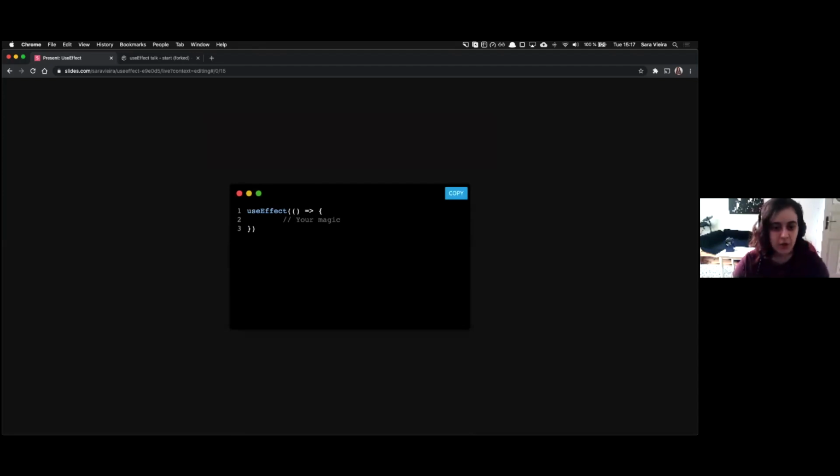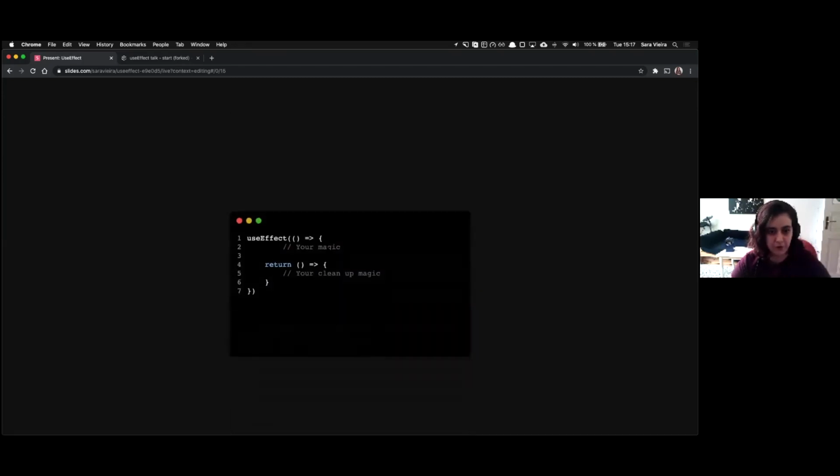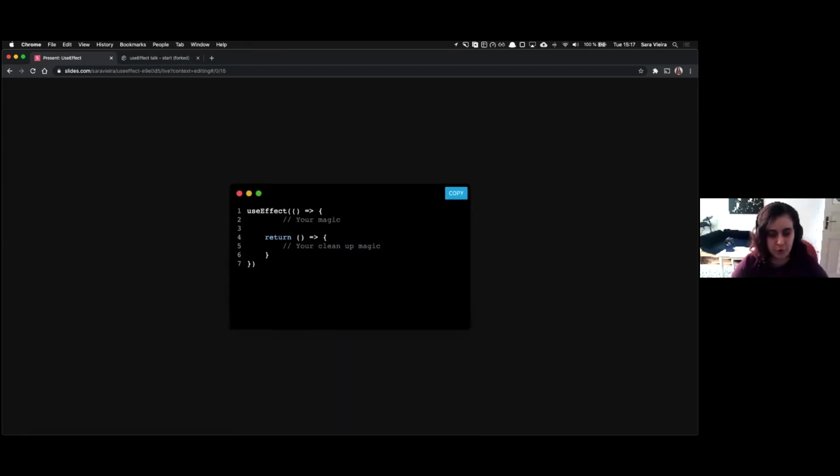So what is useEffect? If you've never used it, or you just need some refreshing, or you just want to hear me make stupid jokes about it, here's a useEffect, and it takes a function. And here you do your magic. You need to return it with curly brackets because we'll get into that in the future. Actually, the future was the next slide, because the return is your cleanup magic. So basically what it means is that in here you run something, let's say window.addEventListener, and you need to return a function if you want that effect to be cleaned, which means that this will be window.removeEventListener.